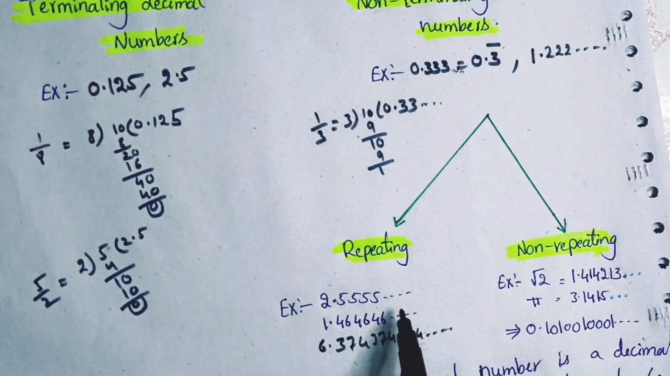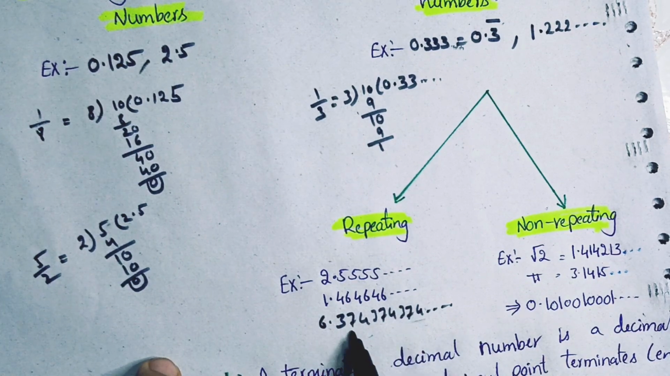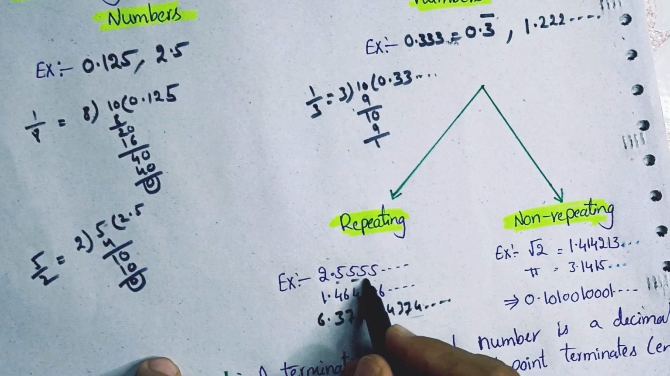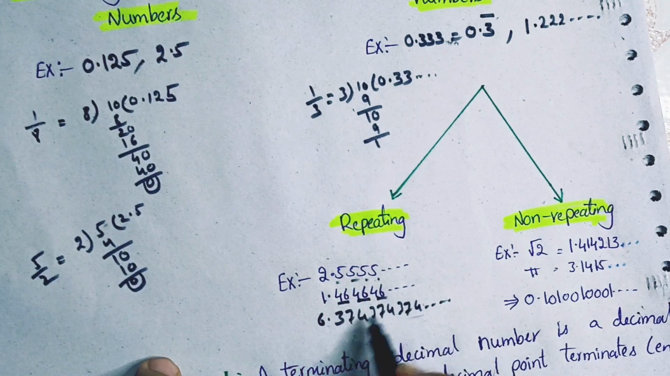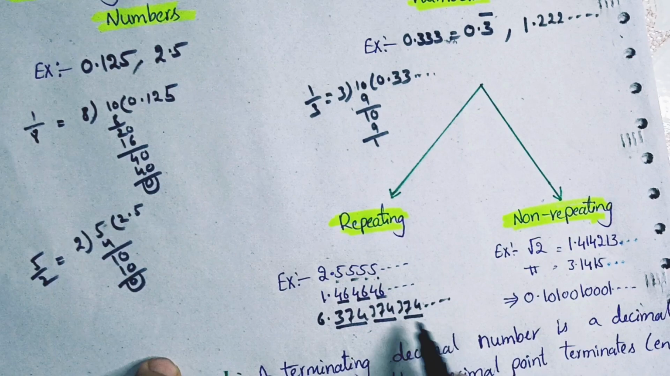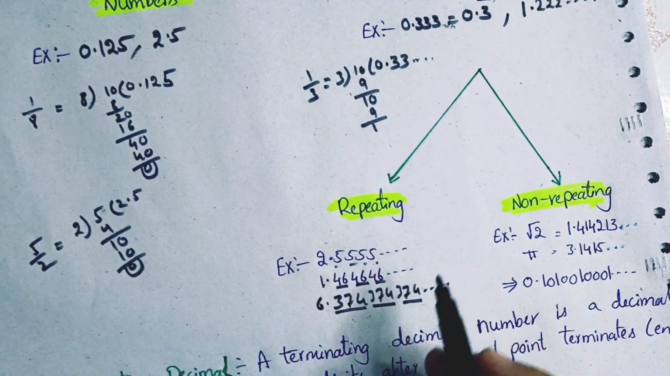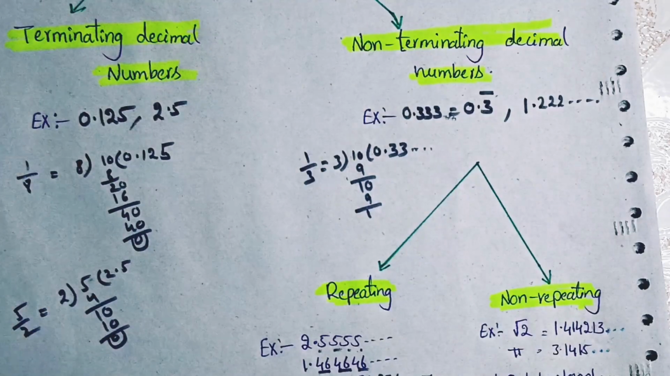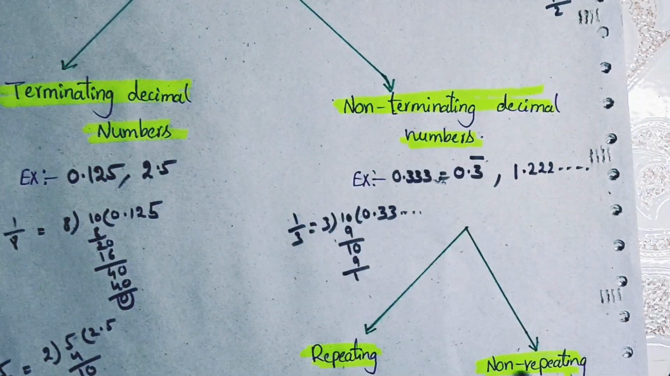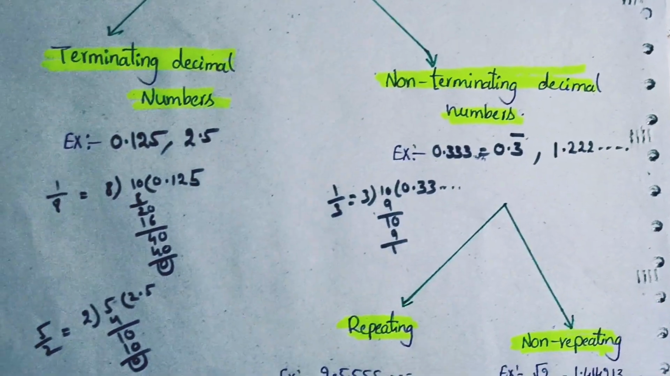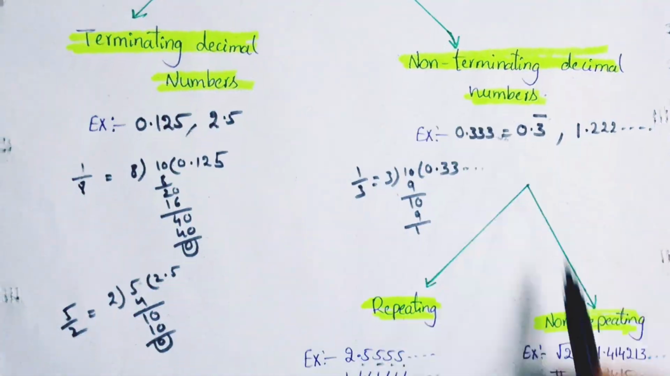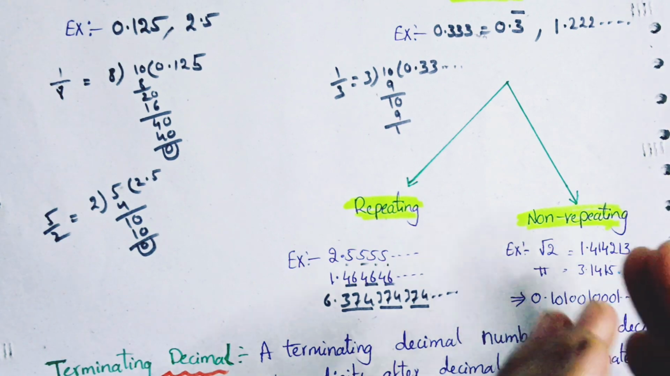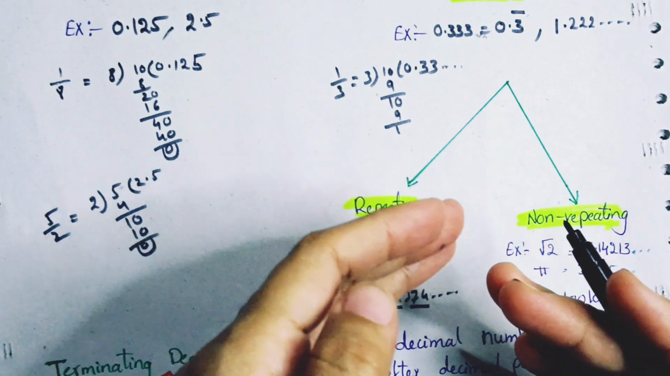Whether one digit is repeating, two digits are repeating, or 3 or 4 numbers are repeating, anything which is repeating again and again. So here 3 numbers are repeating. This type of repetition we call non-terminating repeating decimal numbers. The second type is non-terminating non-repeating numbers, which are those numbers that are not repeating again and again.